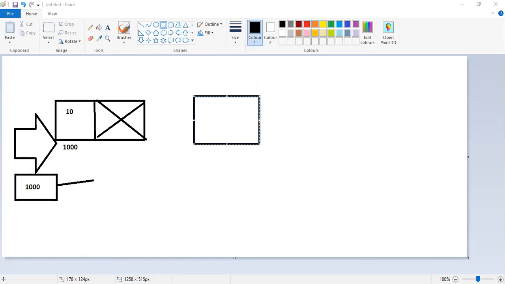The remaining is the same. If it is the starting of the list, we should write start. If it is the ending of the list, null will be there. Starting node, null node. Null means what? We can find null at the end of the list. That is the ending of the list where we are inserting.